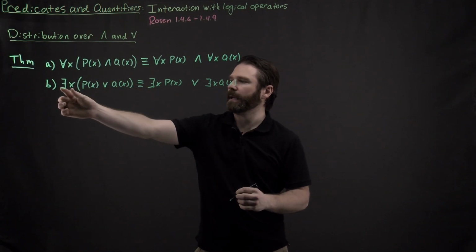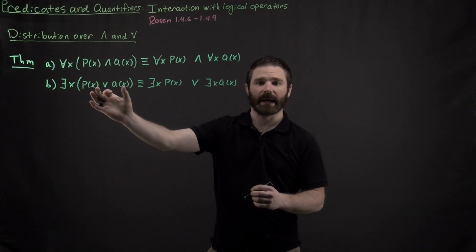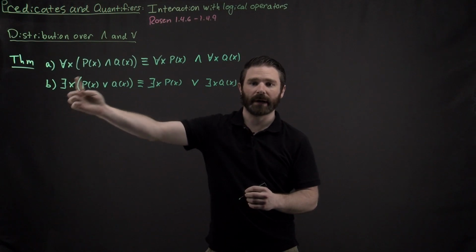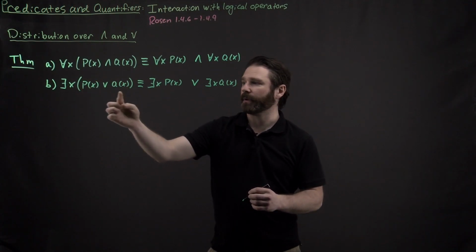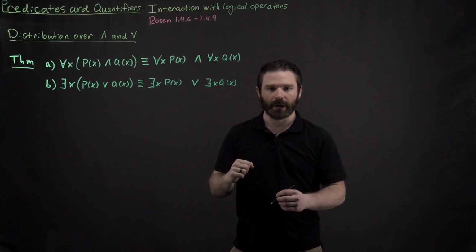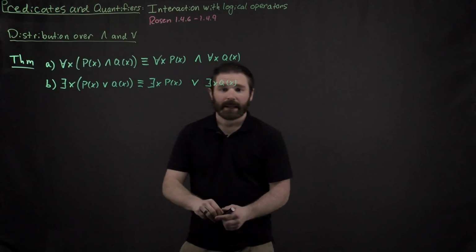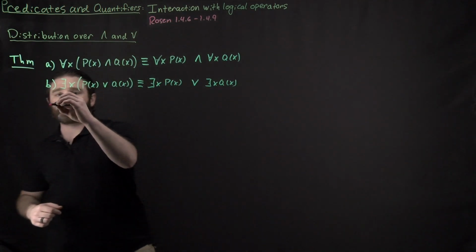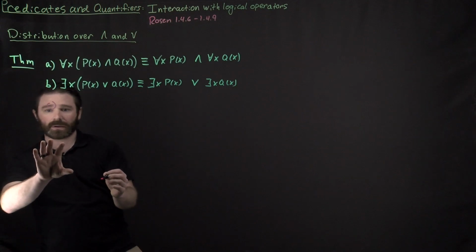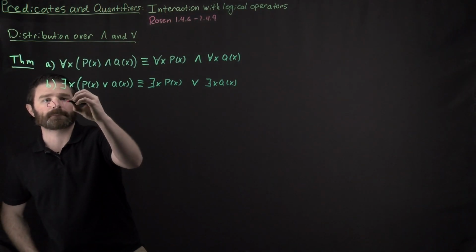So here again, if I have there exists an x such that p of x or q of x, I can take that existential quantifier and distribute it over each one of them. I distribute it onto the p, I distribute it onto the q over here. The thing that makes it interesting is that this is the only way that it works. So I'm going to do this in a different color because these are going to be not logically equivalent.